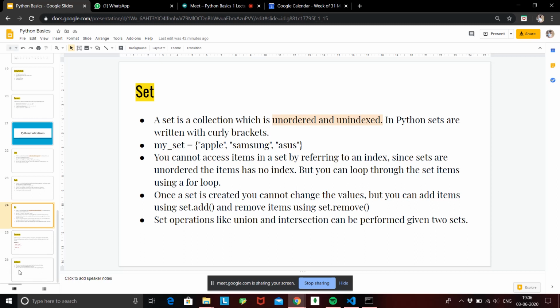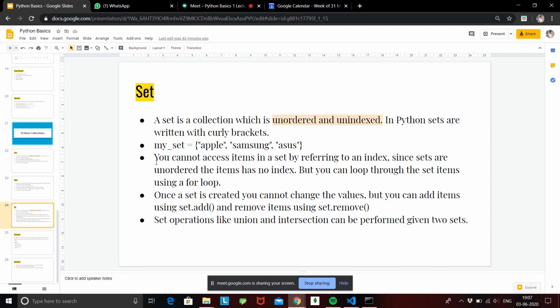Here we have a similar example called my set, and you can notice the values are the same as in our other examples; the only change is the opening and closing brackets. If I tell Python these values are stored inside curly braces, then you know that this is a set.